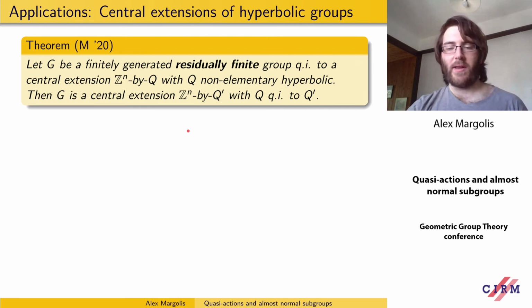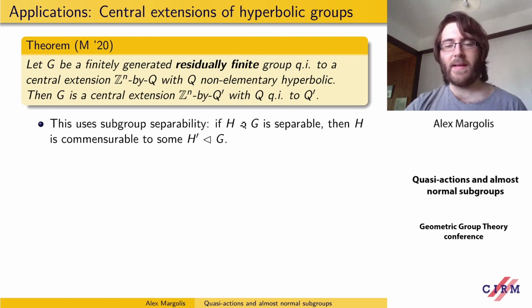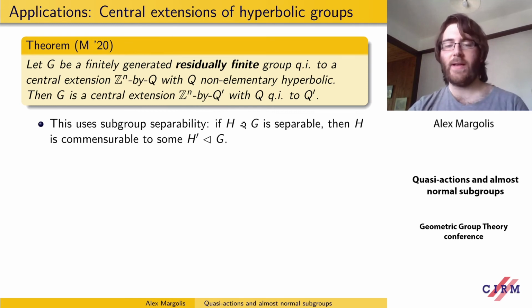And one thing that jumps out at you is that I assume residual finiteness. Do I need to? Why? What's going on here? How is it relevant? And this uses subgroup separability in some way, and the observation that if we have an almost normal subgroup which is separable, then that's a sufficient condition for the group to be commensurable to a normal subgroup. And that's what you want to do to prove this.